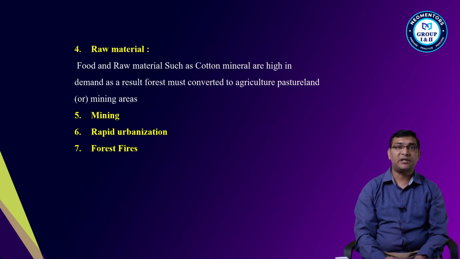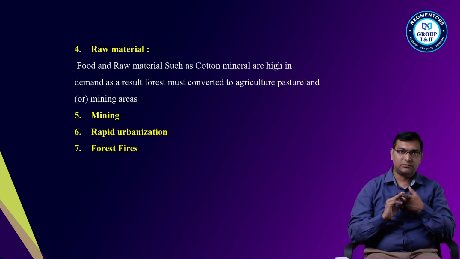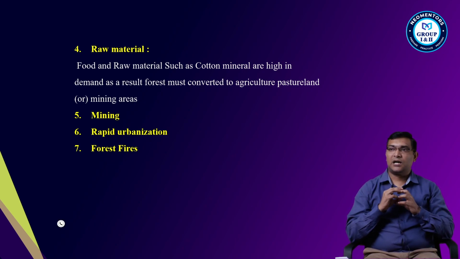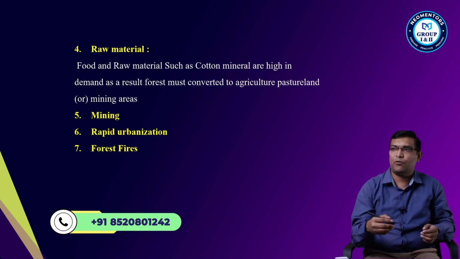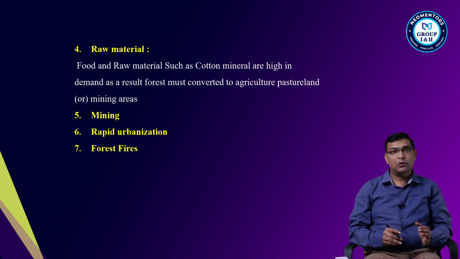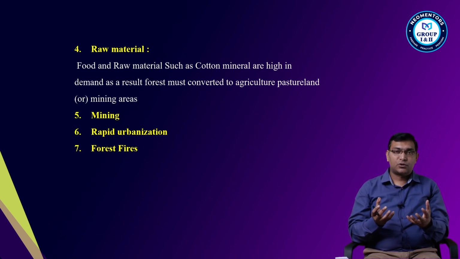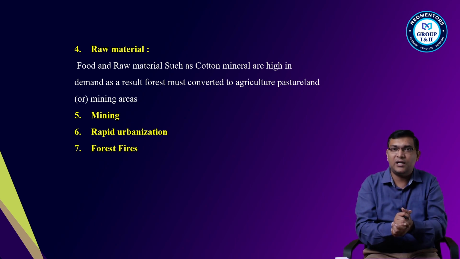Then also the raw materials, food and raw materials such as cotton, minerals, etc., which are highly demanded. For example, if I want to do mining, or I have to set up a steel plant, where will I go? I need iron ore. So I will set up my factory or industry near the iron ore field.